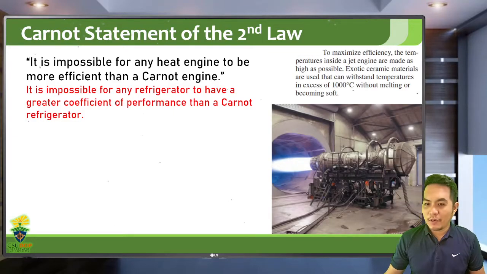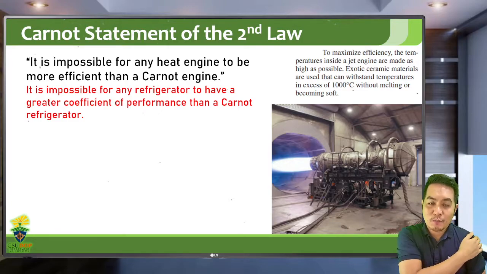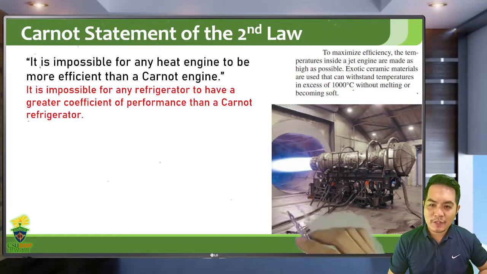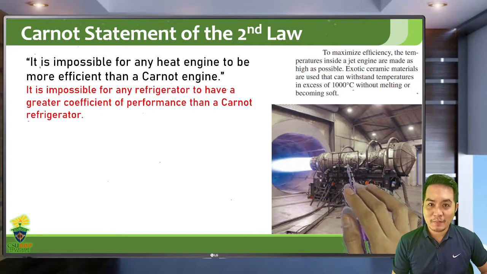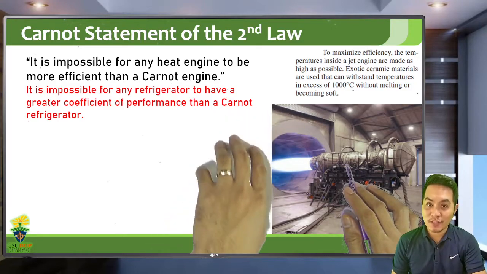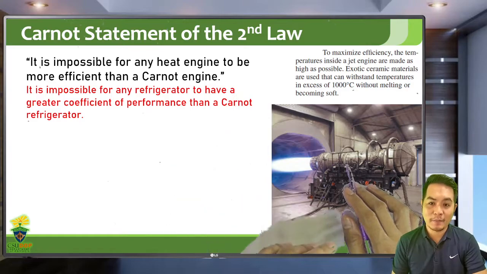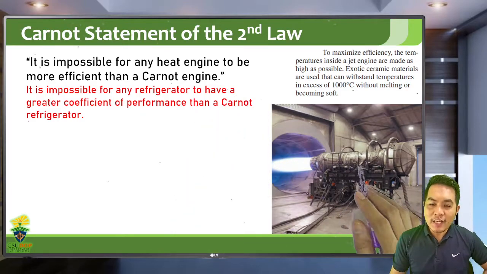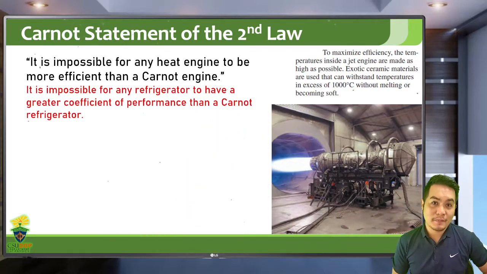In this picture, you have a jet engine. To maximize the efficiency of the jet engine, the temperature inside the jet engine is made as high as possible compared to the outside of the engine, which is just the environment or the air, so that it can have a maximum thermal efficiency.